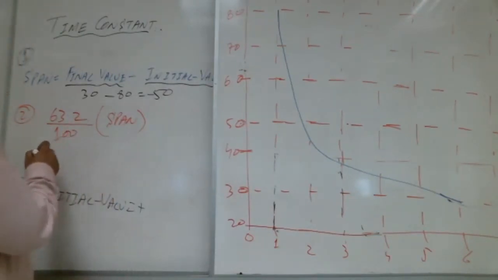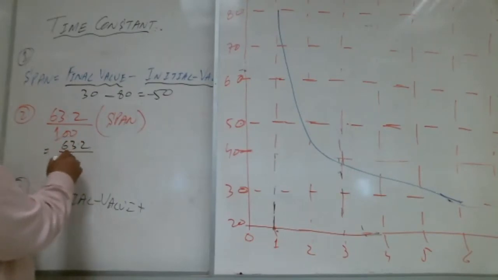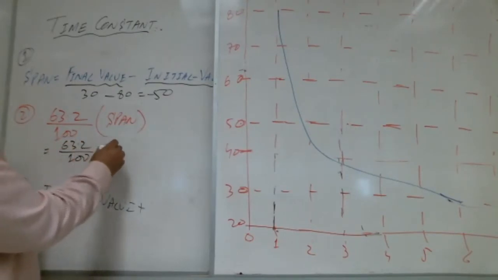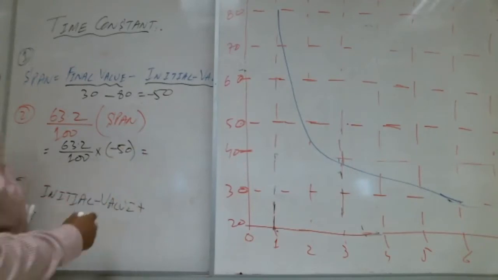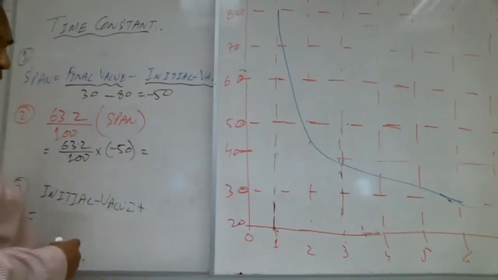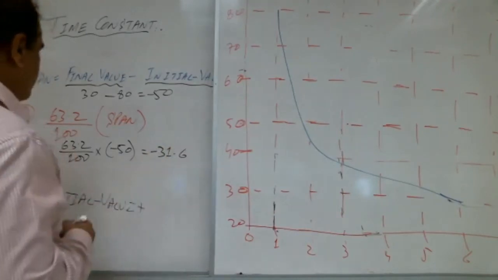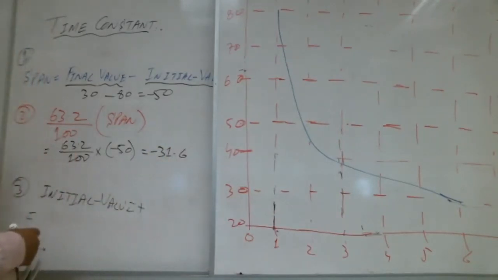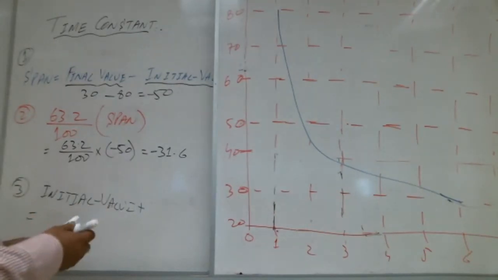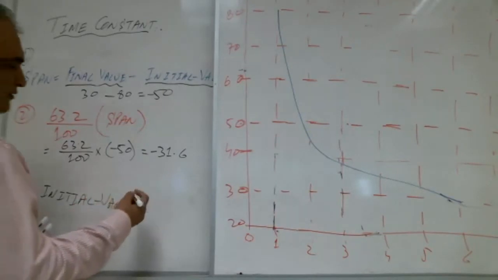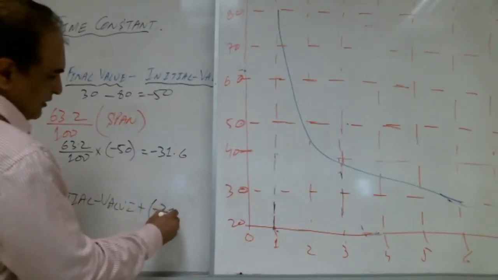Okay, second step. 63.2% of minus 50. Shabab, how much? Minus 31.6. Right, Shabab? What is the next step? Initial value plus minus 31.6.